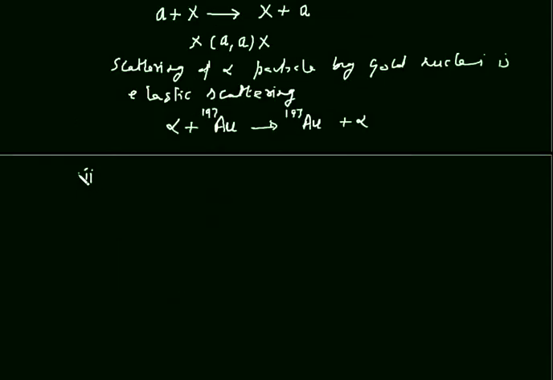Second type of nuclear reaction is inelastic scattering.